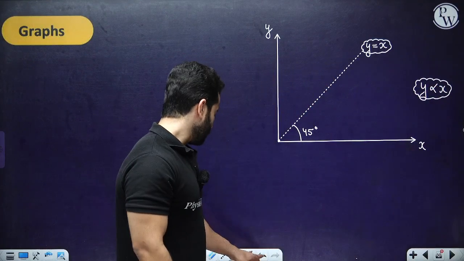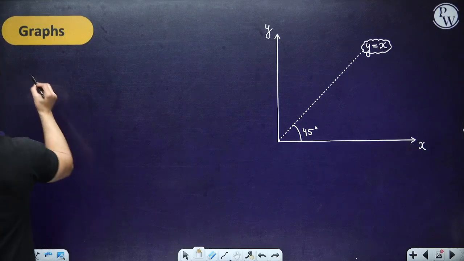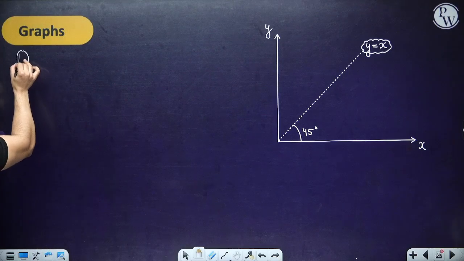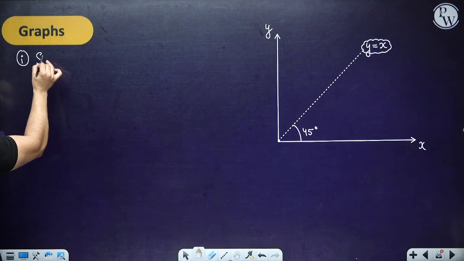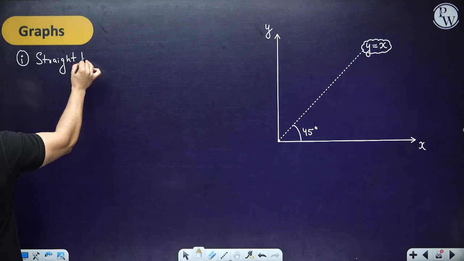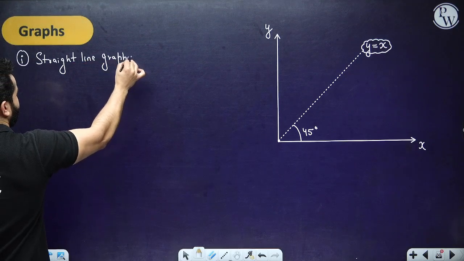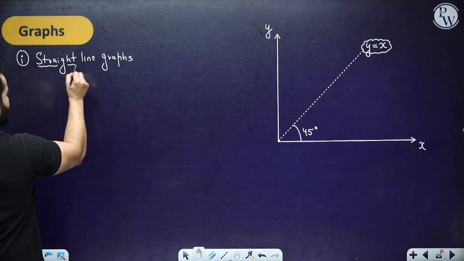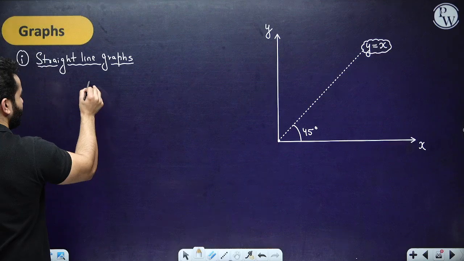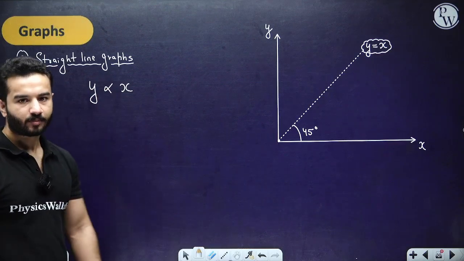This is very important, and because it is important, I'm going to rewrite it over here. So if you are going to come across straight line graphs, then what that would mean, let's start from there. It would mean that y is directly proportional to x.